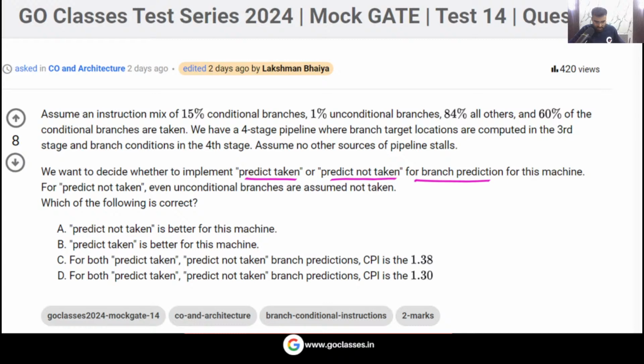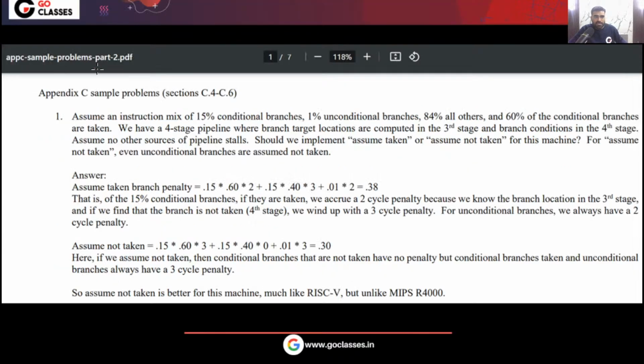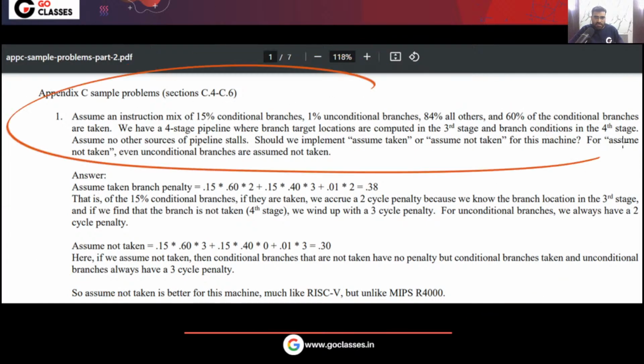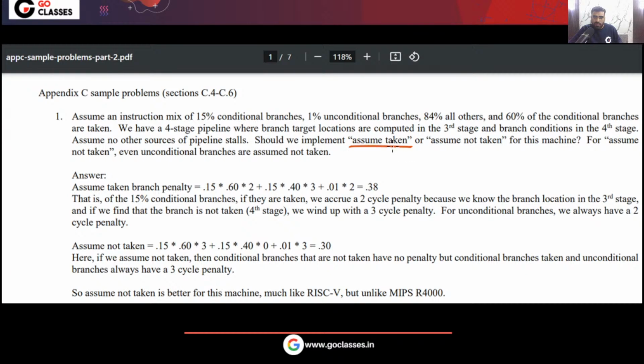Let me tell you, this is a standard question that I have taken from a standard resource. So for this particular machine, which is better?